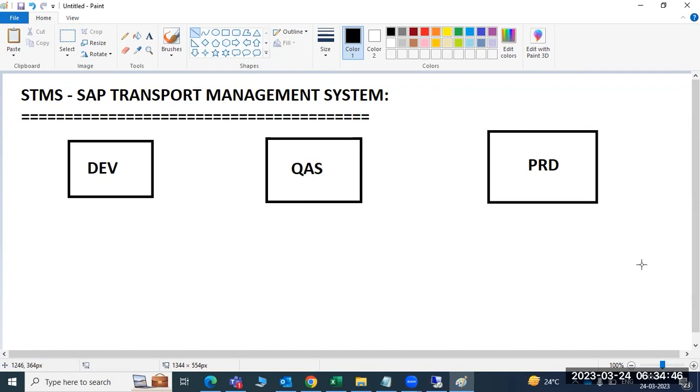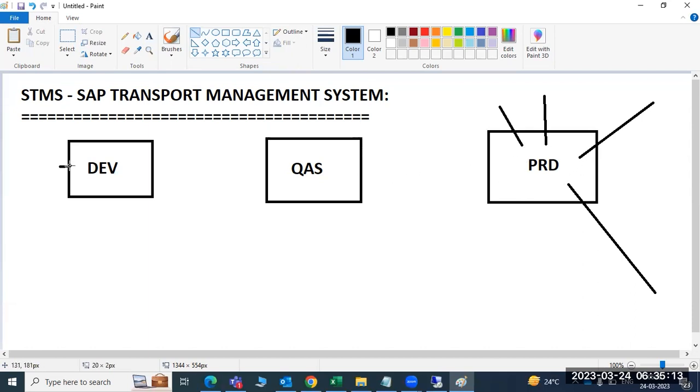In the production system, all business users log in, do the transactions and book the orders. But if something has to be developed, we cannot do everything in production.